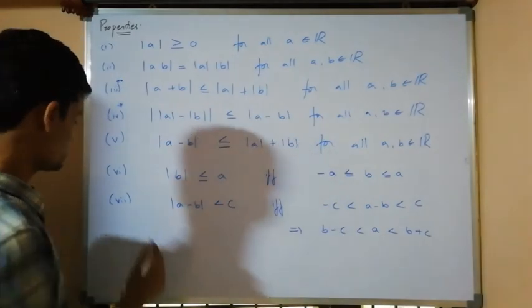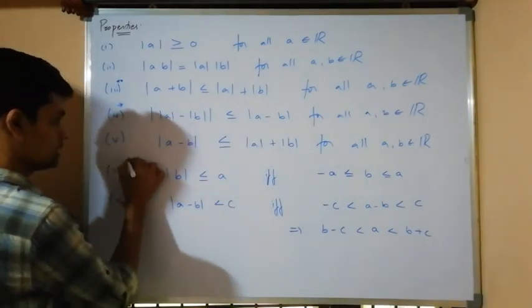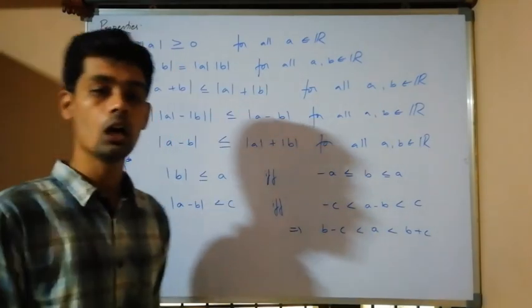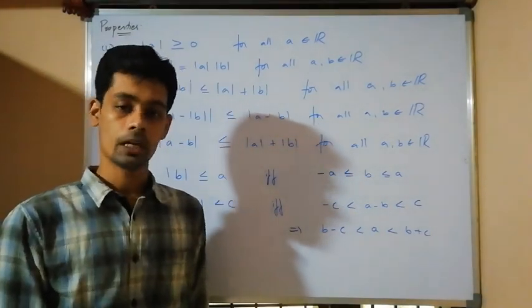These are the important properties, and all of them we are going to use in the upcoming chapters.